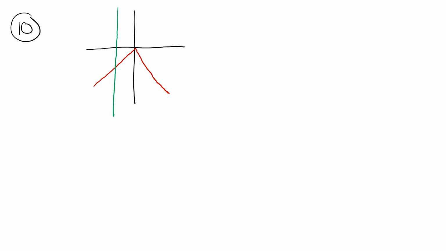For number 10, we have a graph, and on the graph we have a picture like this. So when you have a graph, we want to do what's called the vertical line test. We can draw a straight line anywhere on the picture, doesn't matter, and we put a point at where it touches it. So my vertical line touches the graph one time. One time is a function. The x values can only be used once.